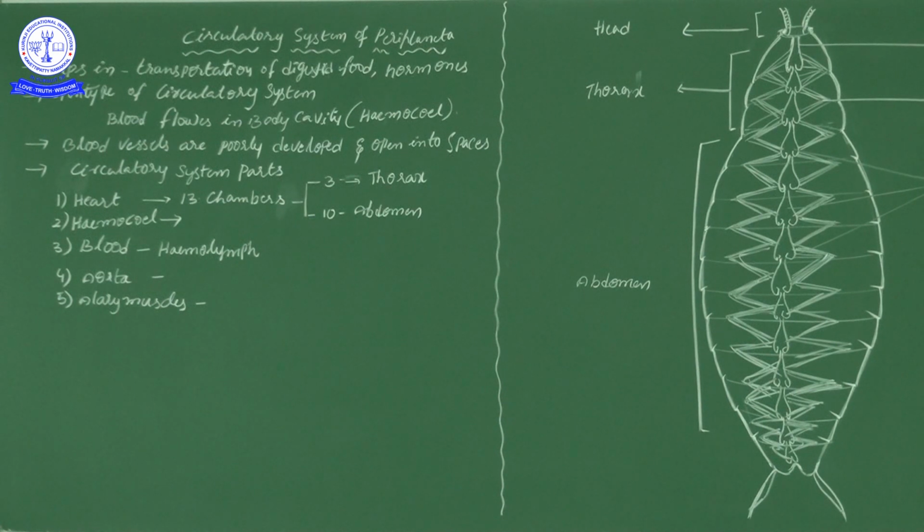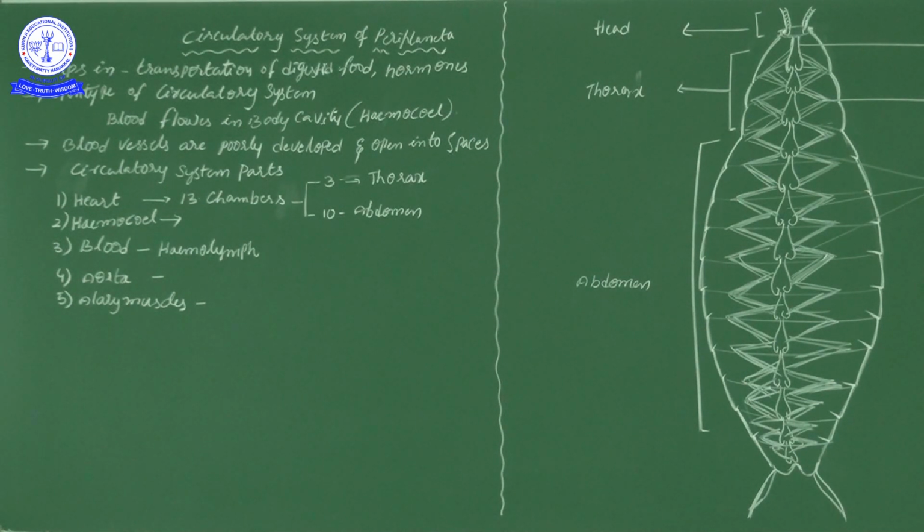In human beings, the circulatory system plays one more important role in the transportation of respiratory gases. But here, the circulatory system does not play an important role in the transportation of respiratory gases. It has no role in respiration. In the last video session I said one thing: for respiration, the body has some small holes, and those holes are called spiracles, not sclerites, spiracles. I will explain the details in the respiratory system video.